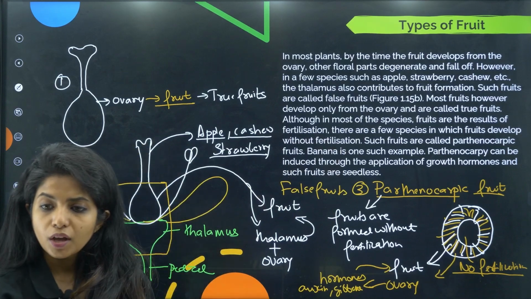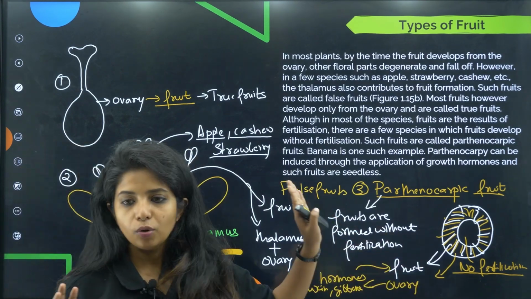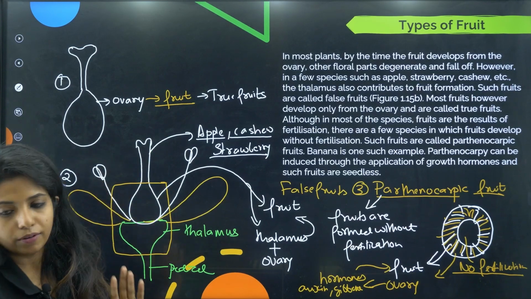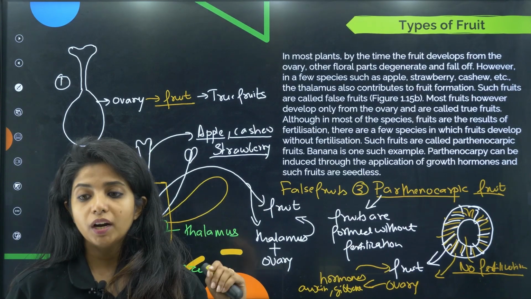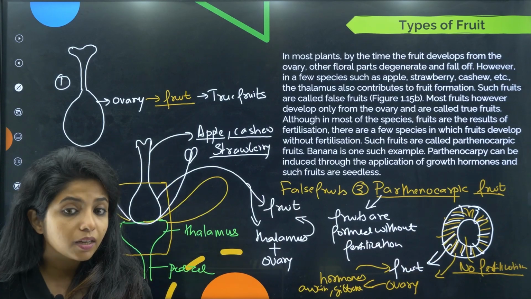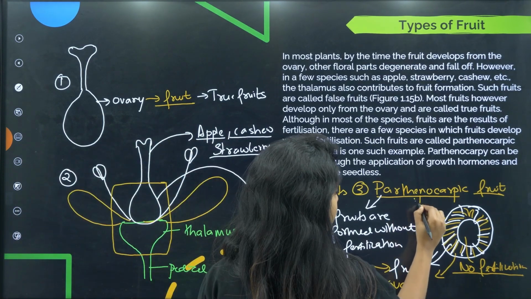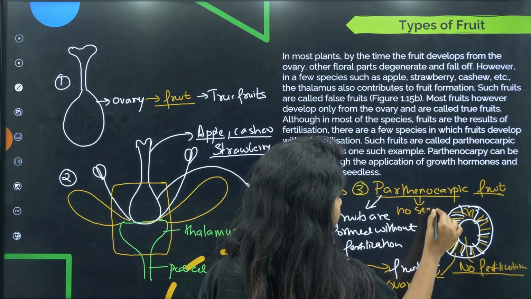So, this is happening because of some hormonal changes inside the whole plant body. This is known as parthenocarpic fruit. So, do you see, if fertilization has not taken place, do you think there will be seed? No. So, in parthenocarpic fruits, no seeds are there.